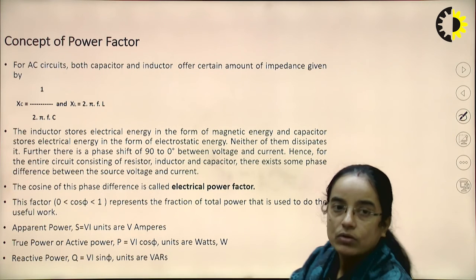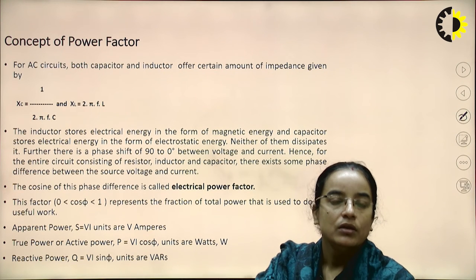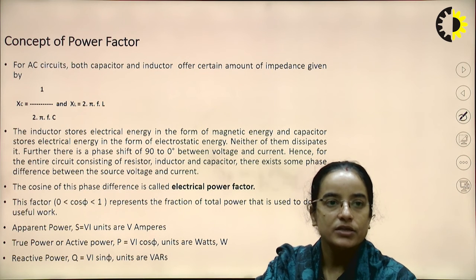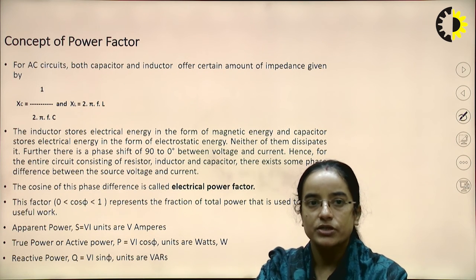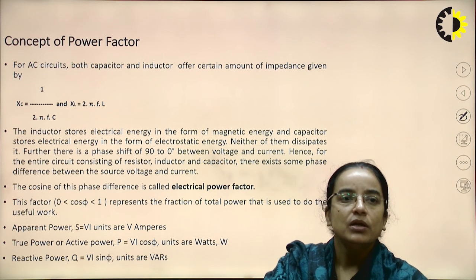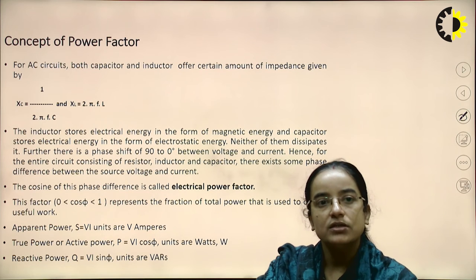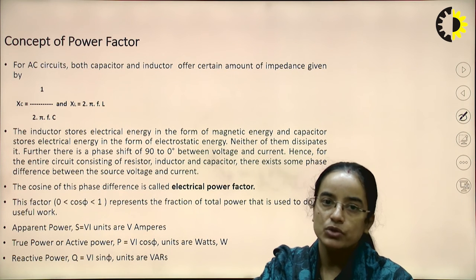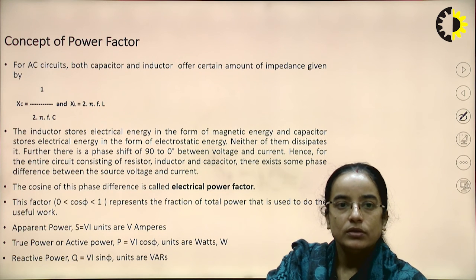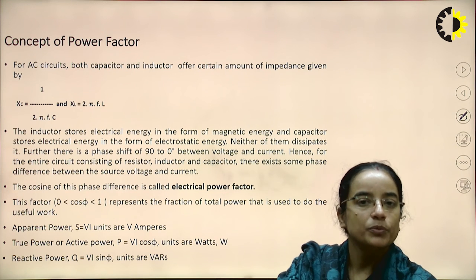Now this is the concept of the power factor. The inductor stores electrical energy in the form of magnetic energy, and the capacitor stores electrical energy in the form of electrostatic energy. So neither of them dissipates it. Further, there is a phase shift of 90 degrees to 0 degrees between voltage and current. So that is the concept of the power factor.